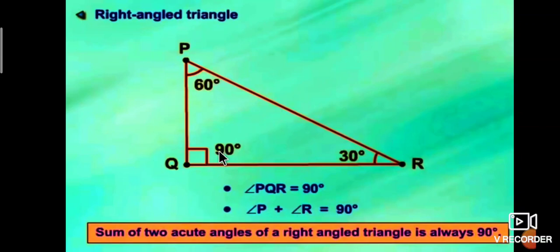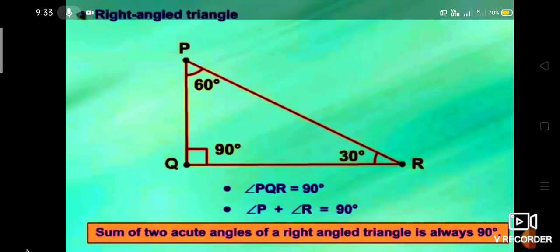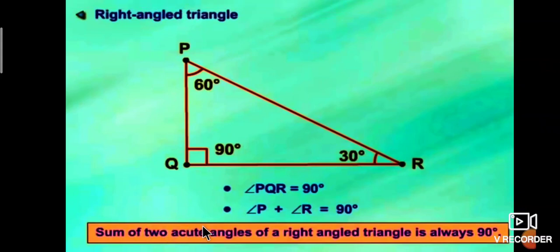Except for the right angle, the sum of the remaining two angles is 90 degrees. Therefore, angle P plus angle R is equal to 90 degrees. 60 plus 30 is equal to 90 degrees. So the sum of the two acute angles of a right angle triangle is always 90 degrees.